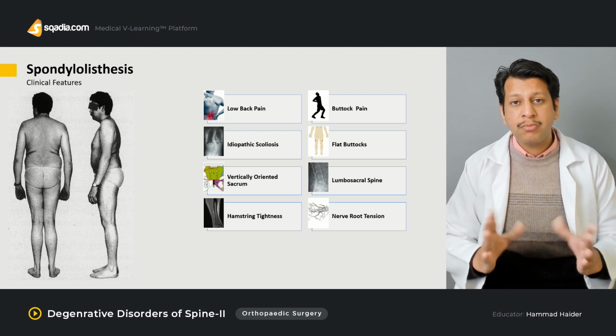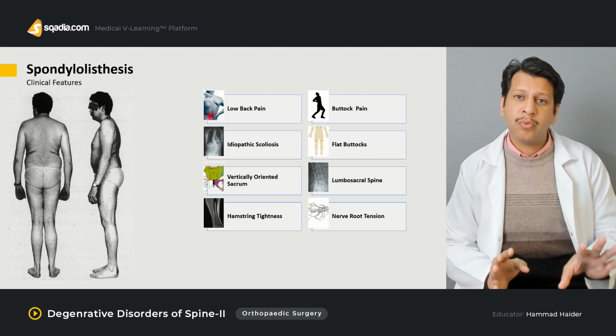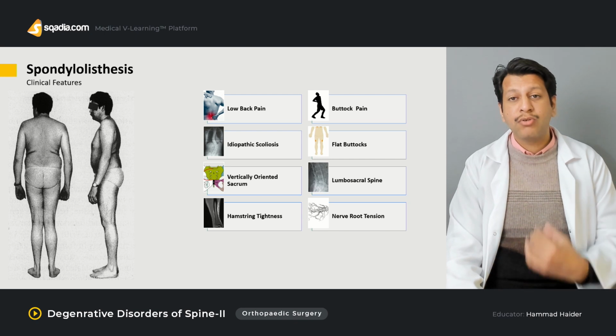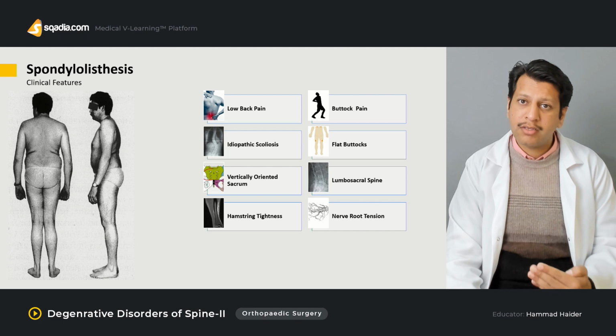All these symptoms mimic spondylolisthesis, spinal stenosis, and cauda equina syndrome. They may all have overlapping symptoms, so you have to be absolutely sure. You have to take a detailed history, then go for examination.